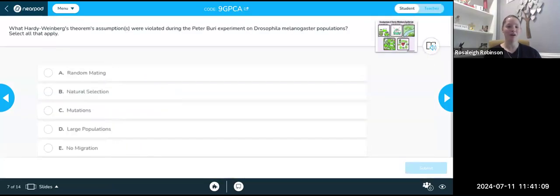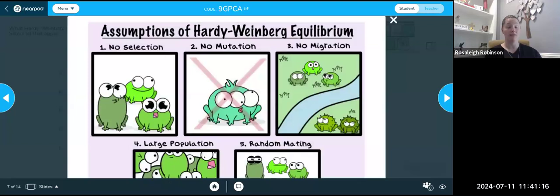Alrighty, coming back, you have just read our section on 6.4, and you're thinking about which of the Hardy-Weinberg assumptions were violated, if any. If more than one were violated, please make sure that you select all that apply. Was it natural selection or no natural selection? Mutations or no mutations? Migration, were they moving from one to the next, or did he keep them contained? Was it a small population or a large population? Was there selective mating, or did he force them to have random mating? So these are things we're looking at. Go ahead and click in your response.